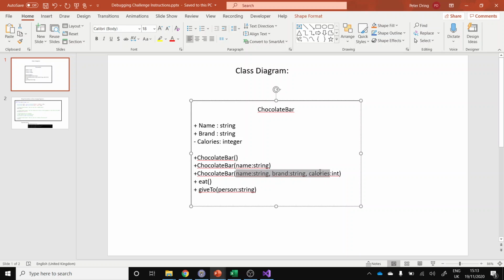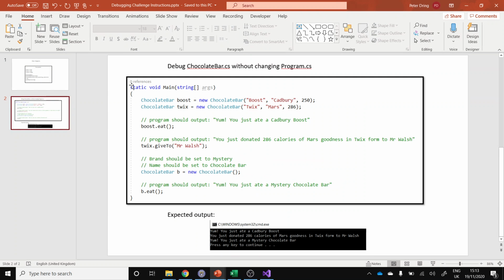And it's possible to call the constructor knowing all of the different attributes and passing those values in as parameters. There are 2 methods, so we should be able to eat a chocolate bar, and I've never managed to do this because I'm addicted to eating them, but theoretically it's possible to give a chocolate bar away. And you have 2 files. Chocolate bar is the one that you need to debug. Program is the one that should stay the same, so don't change program at all.